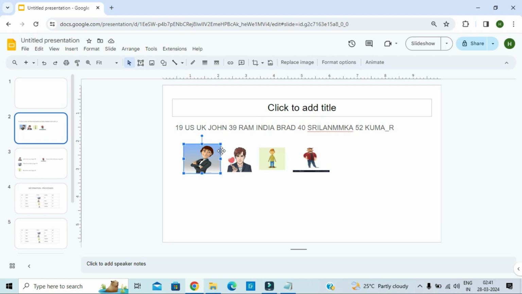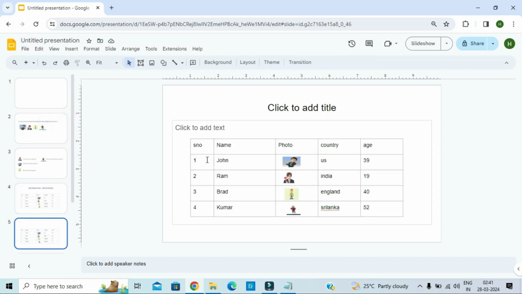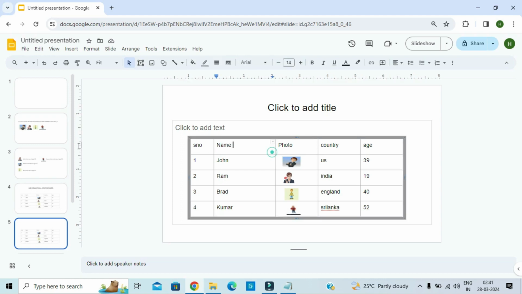What I mean to say is numbers in one place, names in one place, photos in one place, completely unstructured. The same data is transformed into tabular format with names, with rows and columns, completely structured. So this is information, this is data.